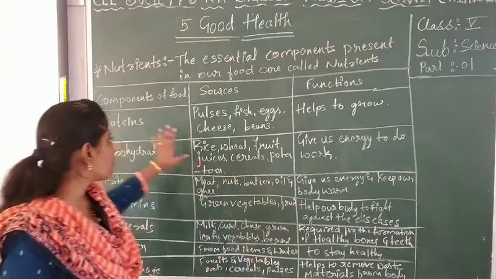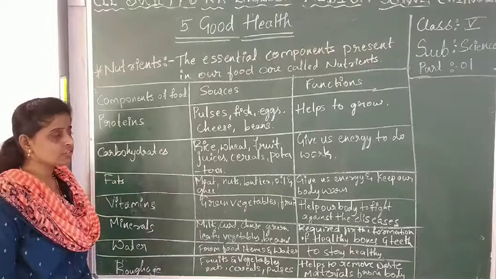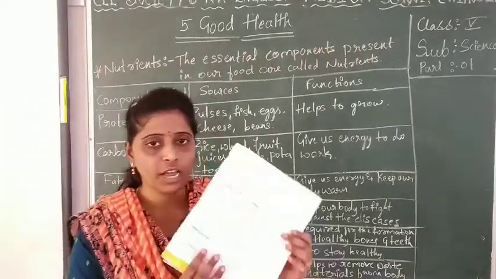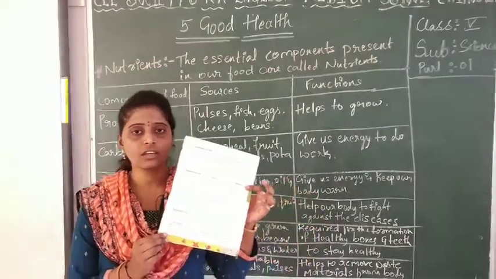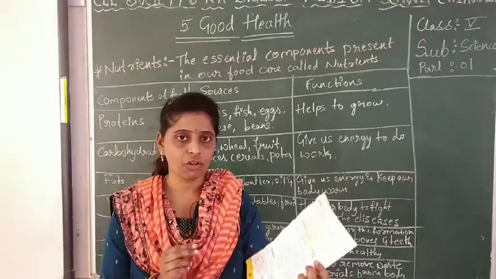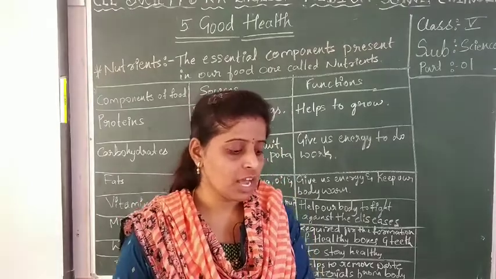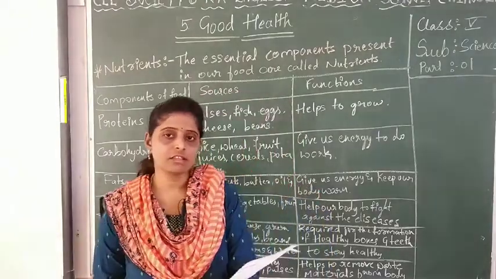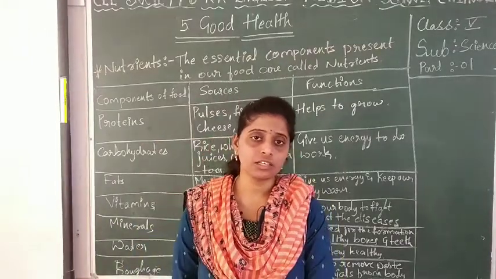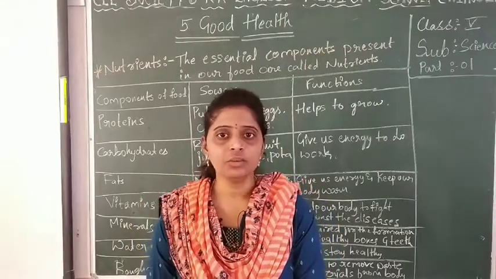Okay, this is all about the nutrients, what the sources are and what the functions of those nutrients are. Dear students, even in your textbook page number 247 they have shown that chart. Go through this chart, read it properly, and remember all that. Okay, these nutrients provide us energy to do work and help in repairing old cells. Whatever the nutrients are, they give us energy. Why do we require energy? We require energy to do work.